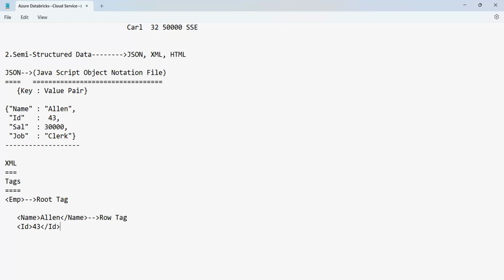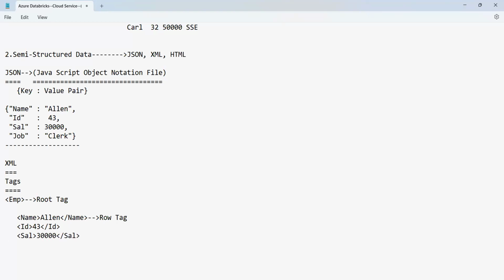Again, the next one. There are no commas here, guys. Make sure there will be no commas here. Again, this is the opening tag and this is the closing tag. Salary is the opening tag and slash salary is the closing. What is the salary value? It is 30,000.